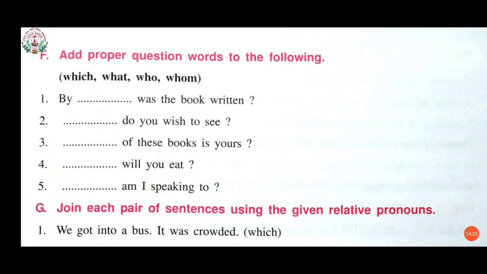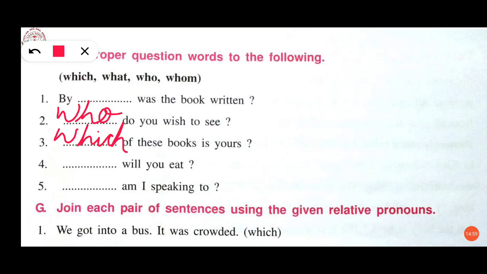was the book written? Second one, dash do you wish to see? Who do you wish to see? Then third one, dash of these books is yours. Which of these books is yours?